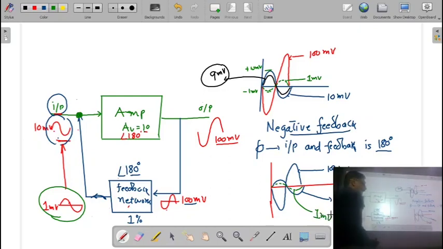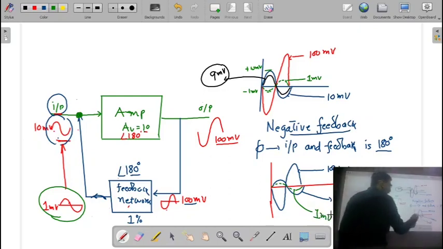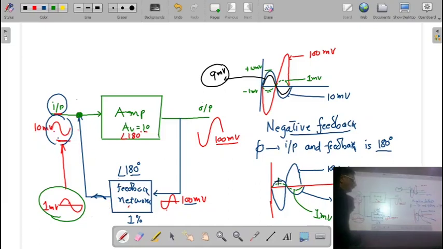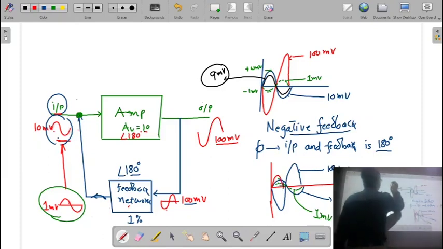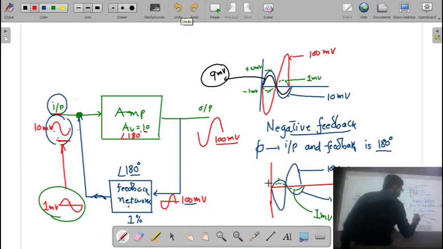Now again if you see the superposition principle, this signal is 10 millivolt, this signal is 1 millivolt. So due to this, the amplitude of the input signal is going to increase and it becomes 11 millivolt.